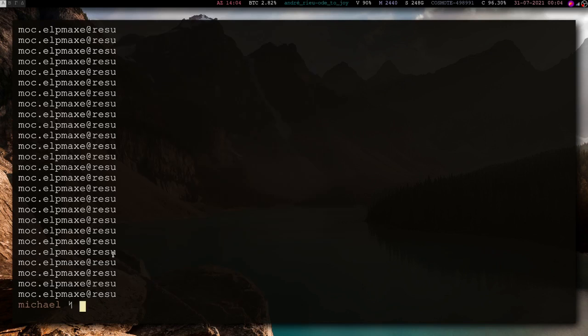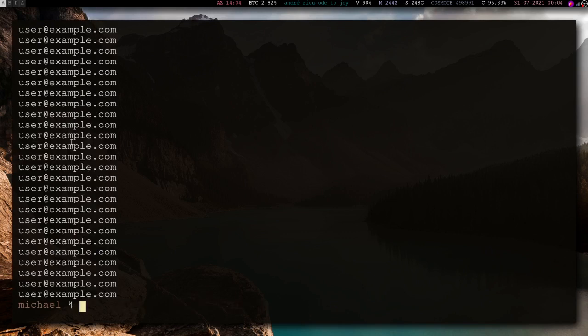So now we have a list of all the emails, only they are reversed, so we need to reverse them. So we pipe the output of cut into rev. Now we have a full plain text list with all the emails from that file, and we can sell it in the dark nets and make Bitcoin. Okay.